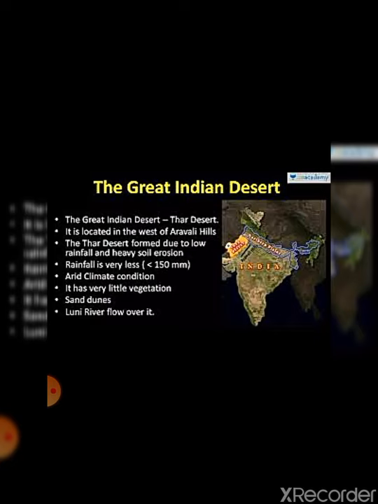Other than that, this region has sand dunes. Among sand dunes, the type found in this region is Barchans, the crescent shaped sand dunes. And only one large river flows through this region, that is Luni, the only large river flowing through the Great Indian Desert.